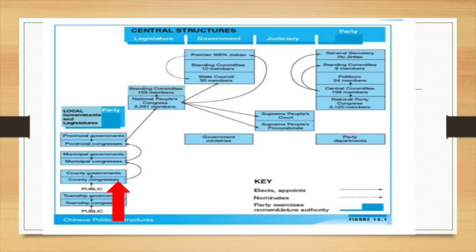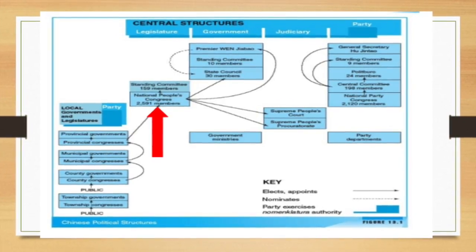In the political structure of China, the public elects and appoints the township congress. They then elect the township government. The same goes for the county congress and county government. And the county congress and government appoints the municipal congress. It appoints the municipal government as well as the provincial congress. It then appoints the provincial governments. This makes the local government and legislature.